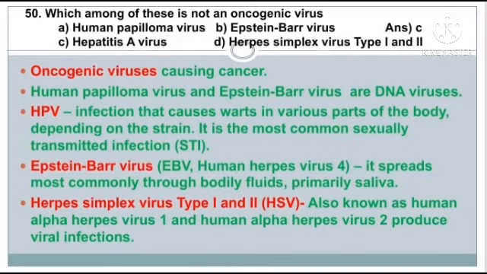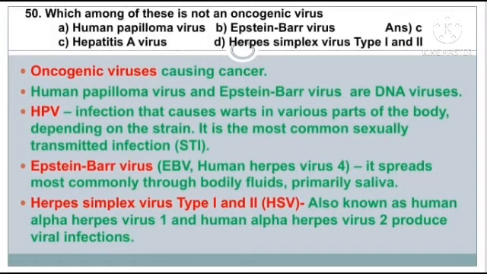The last question. Which among these is not an oncogenic virus? The answer is option C, hepatitis A virus. Among the oncogenic viruses causing cancer, human papillomavirus and Epstein-Barr virus are DNA viruses. HPV, human papillomavirus, is an infection that causes warts in various parts of the body depending on the strain. It is the most common sexually transmitted infection.